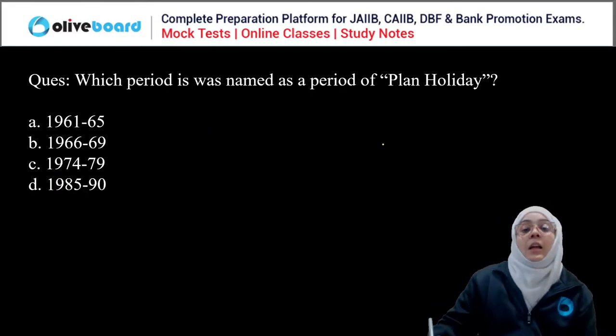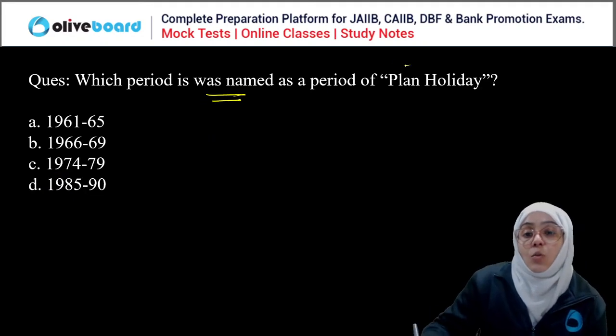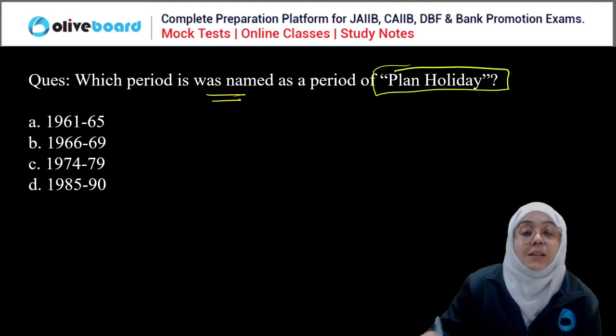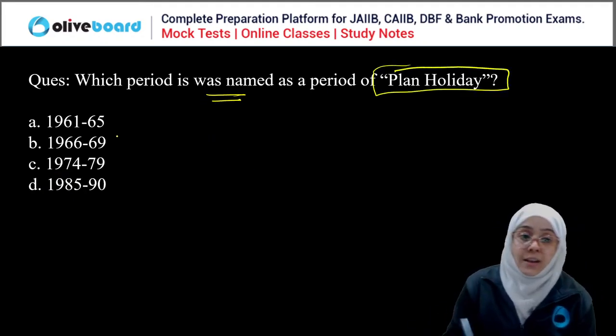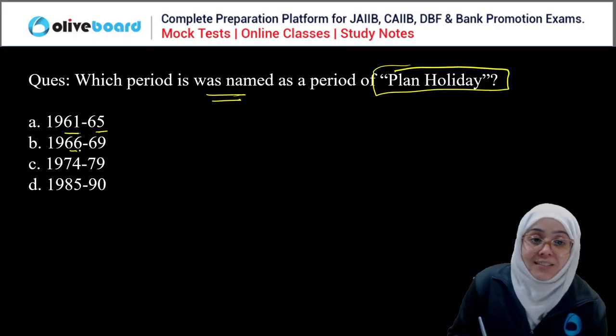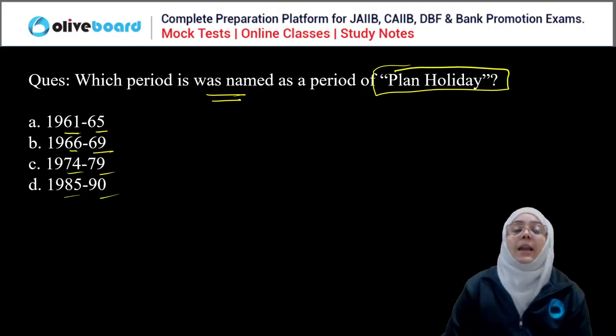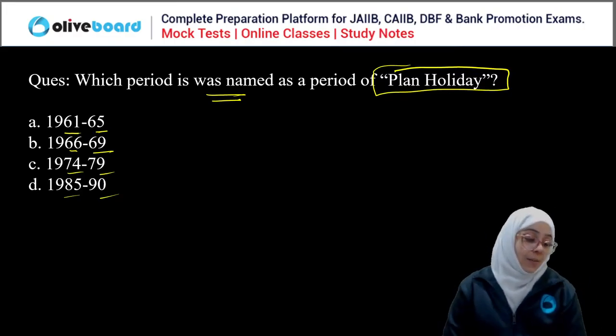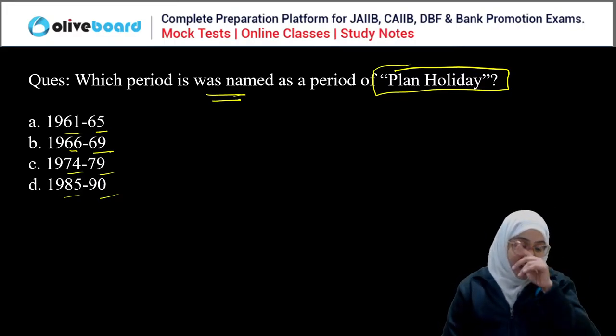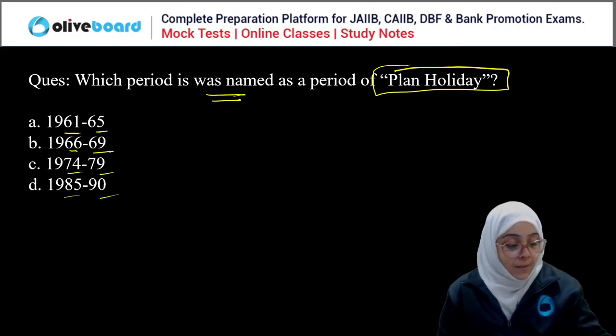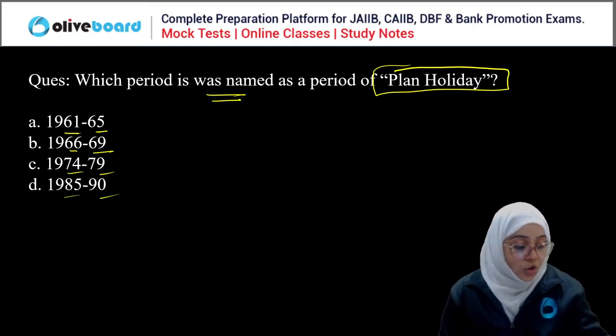True. Next, which period is known as the plan holiday? Plan holiday: 1961, 65, 66 to 69, 74 to 79, 85 to 90. Everyone, please answer this question.